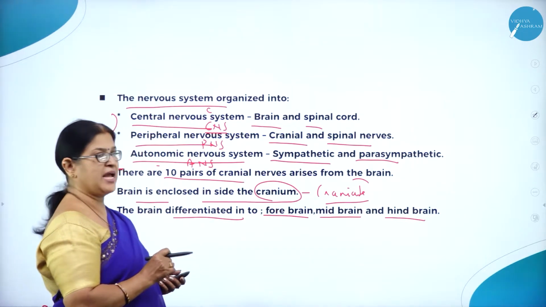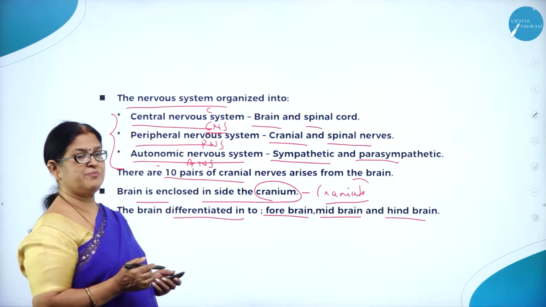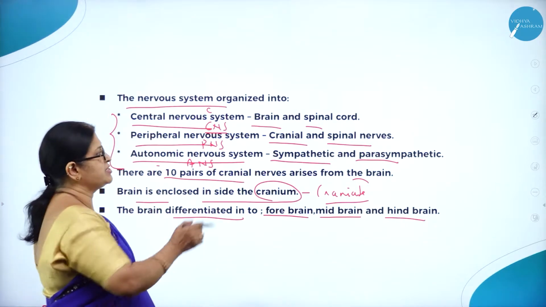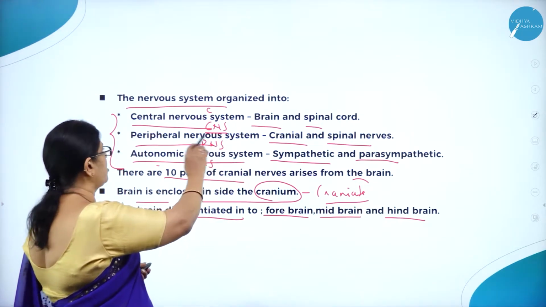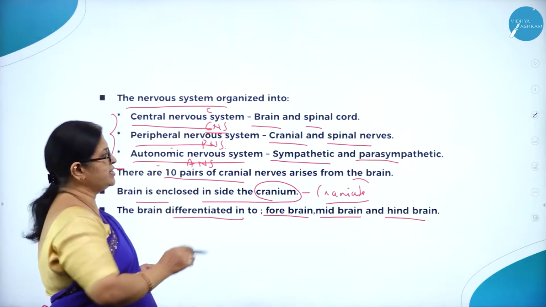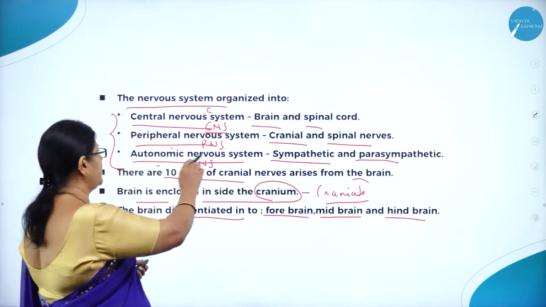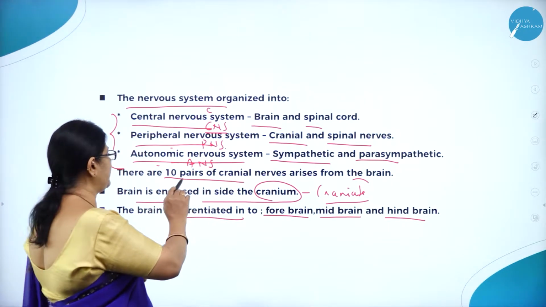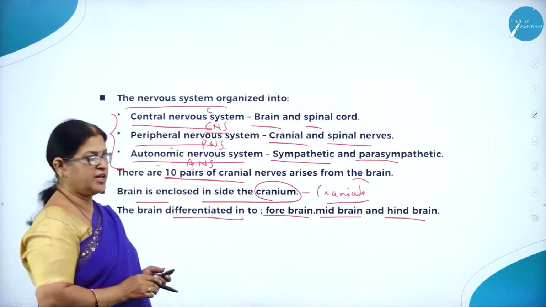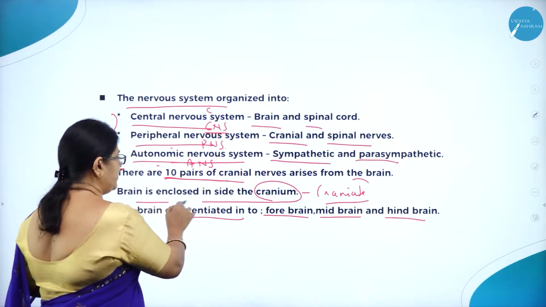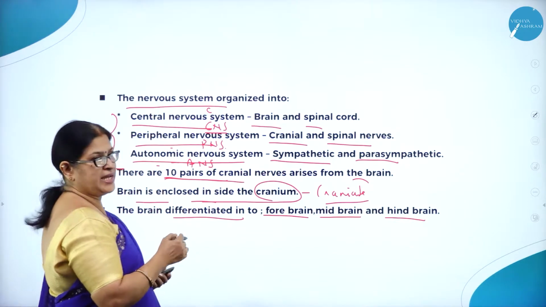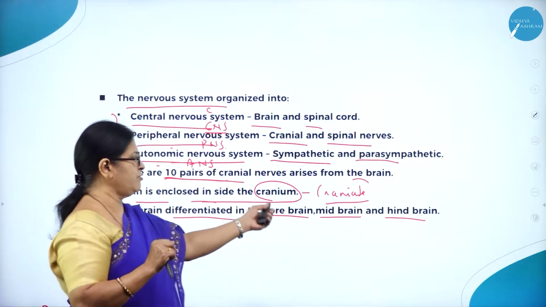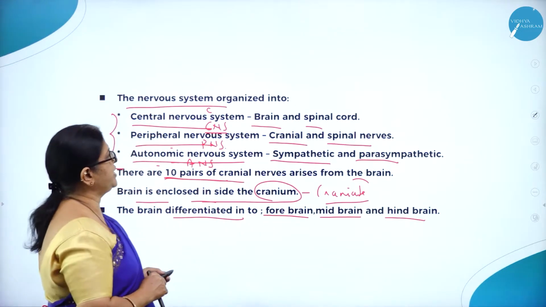Forebrain, midbrain and hindbrain. So the nervous system is organized into three very important systems called CNS, the central nervous system, which comprises brain and spinal cord. Peripheral nervous system, PNS, which comprises cranial and spinal nerves. ANS, the autonomic nervous system, which comprises sympathetic and parasympathetic nerves. There are 10 pairs of cranial nerves arising from the brain, and brain is enclosed inside the cranium, hence the name craniata. And the brain is differentiated into three very important parts called forebrain, midbrain and hindbrain.